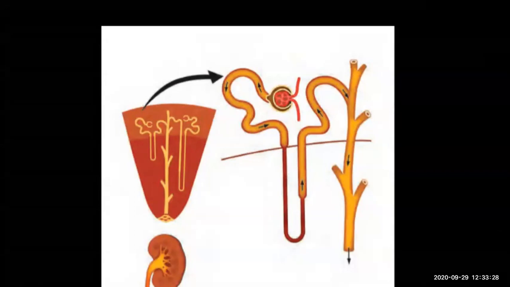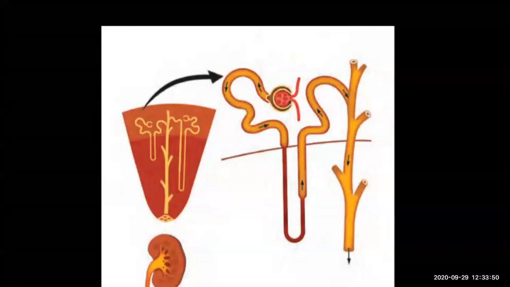So in this way the nephron works. Nephron has many parts, and all the parts help in the formation of urine.